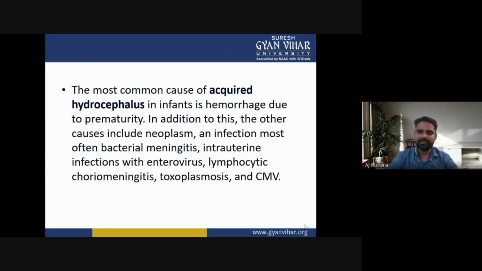In addition to this, the other causes include neoplasm, and infection, most often bacterial meningitis, intrauterine infections with enterovirus, lymphocytic choriomeningitis, toxoplasmosis, and CMV.